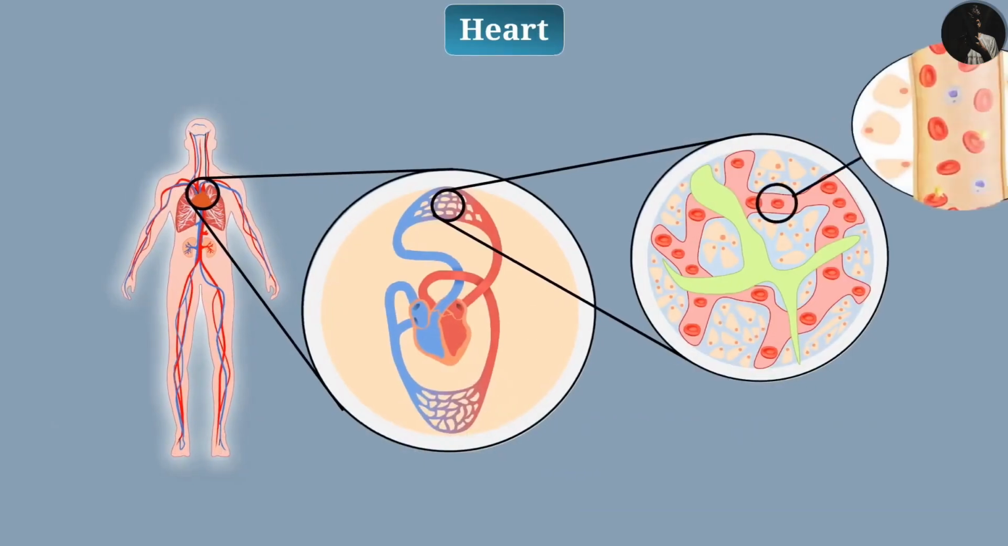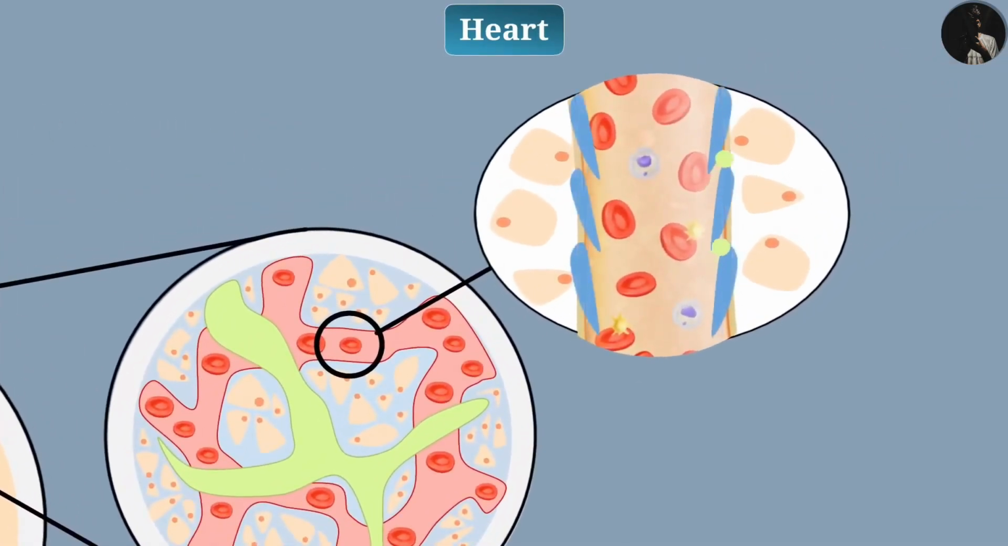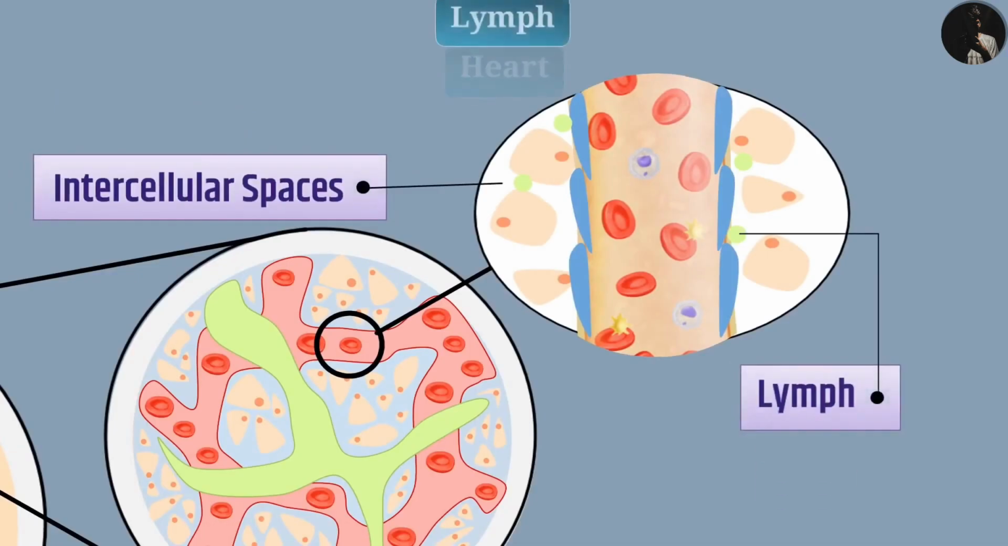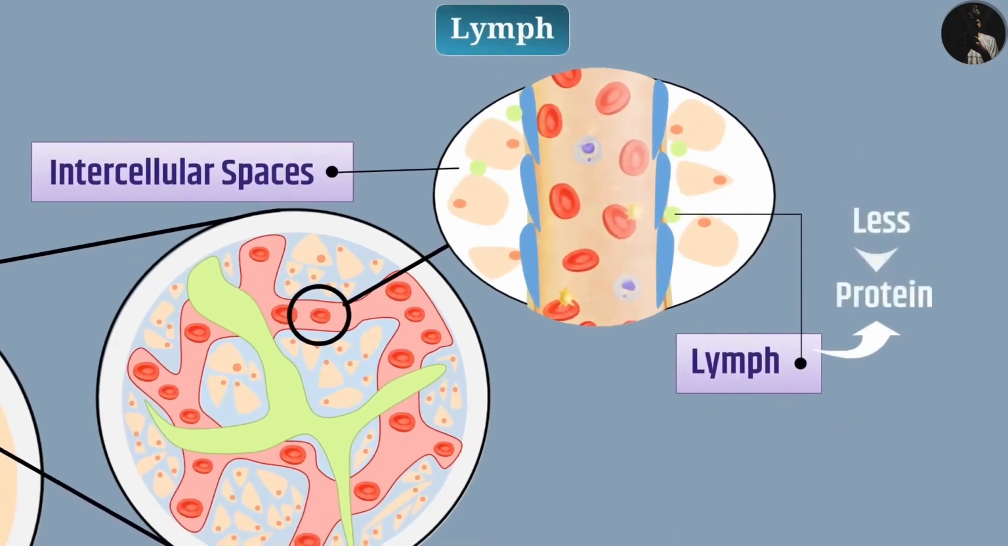Lymph. Sometimes plasma, proteins, and cells present in the blood migrate from the pores of the capillary wall into the intracellular spaces of the tissue. Collectively, the fluid is called lymph. Lymph is similar to plasma, but it has less protein content and is colorless.